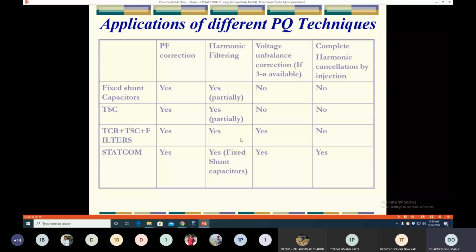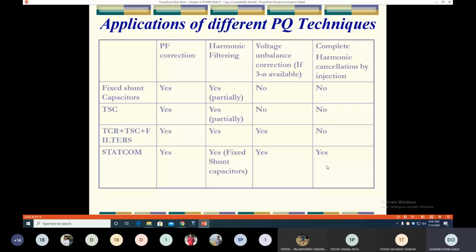Voltage unbalance correction is provided, but not a complete harmonic cancellation by injection. Whereas STATCOM provides the solution against all these power quality problems: power factor correction, harmonic filtering, voltage unbalance, as well as complete harmonic cancellation by injection. This fourth one is because STATCOM can act as an active filter, so that it completely cancels the harmonics by injecting harmonics exactly in opposite phase. We will study in the next topic how the active filter works.